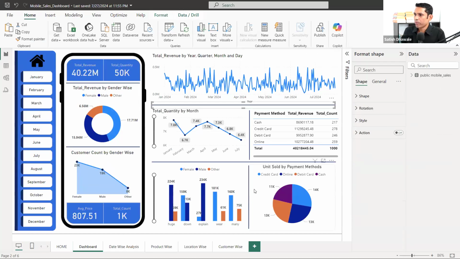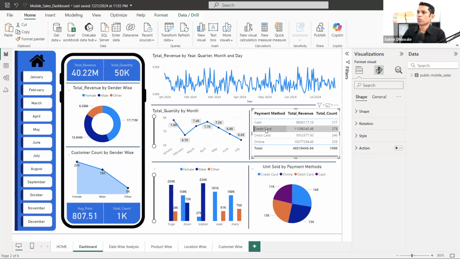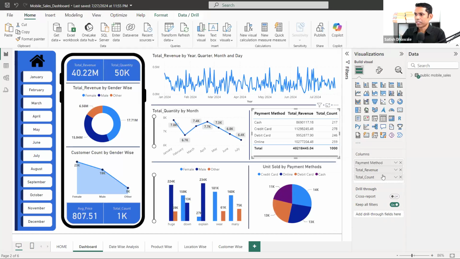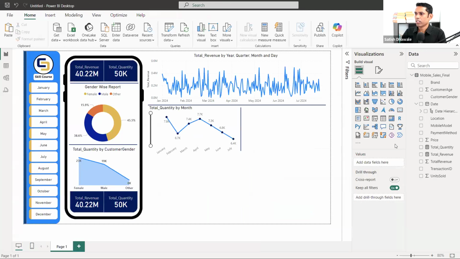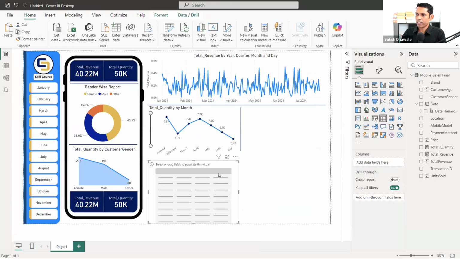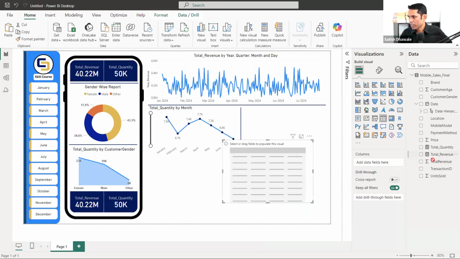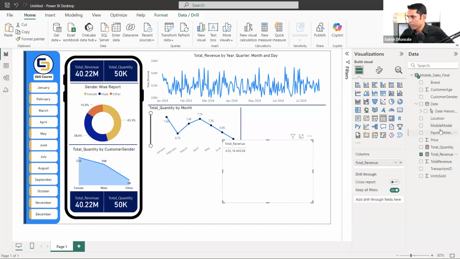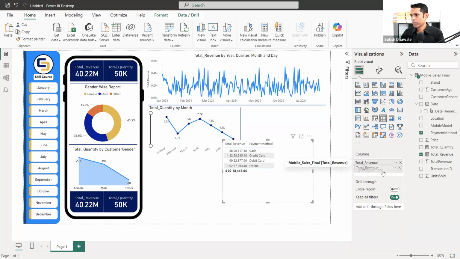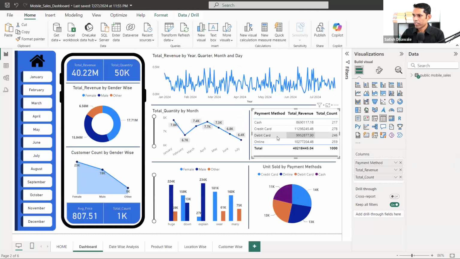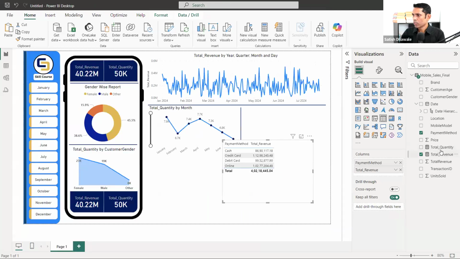The next one, that is payment method, total revenue and total amount that we are showing. Payment we are showing here. We have added payment method, total revenue and count inside the table. So now let's add a table: total revenue, payment method, and one more thing, total count. We need to get the total count here.